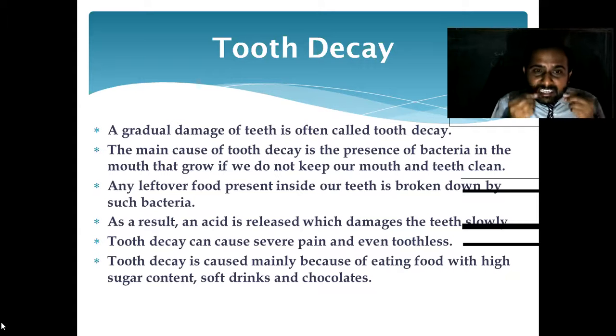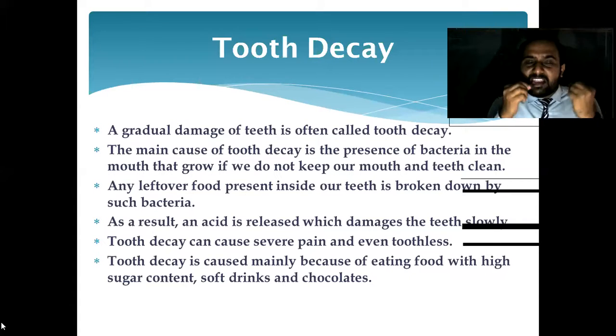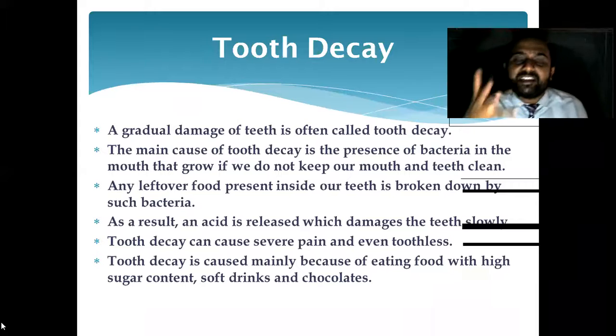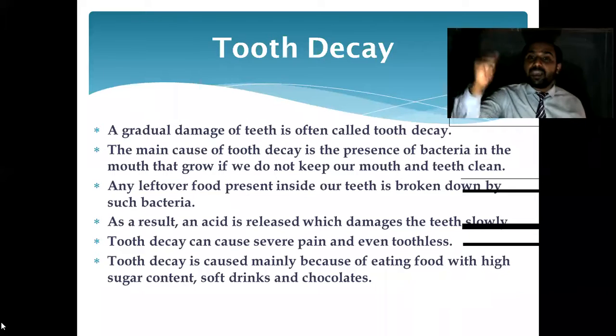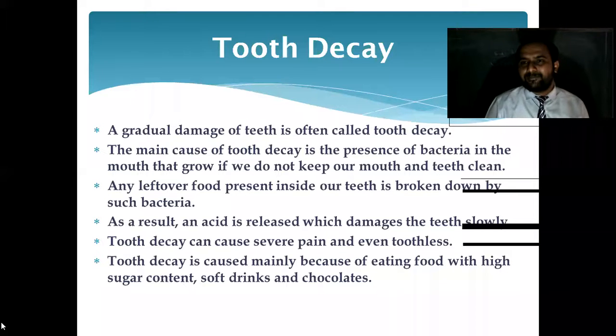While eating that leftover food, they release acid, and due to that the tooth gets damaged. Tooth decay can cause severe pain and even toothlessness.